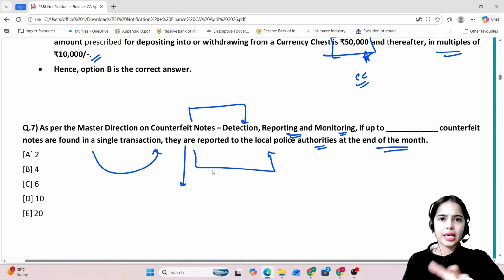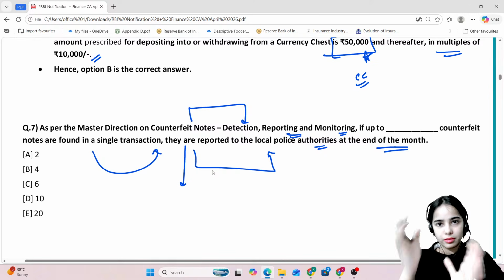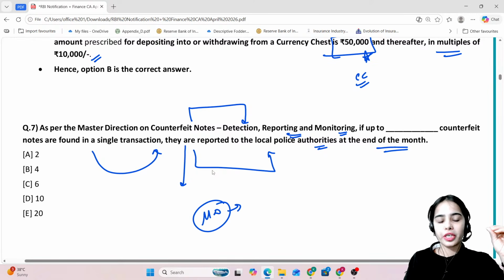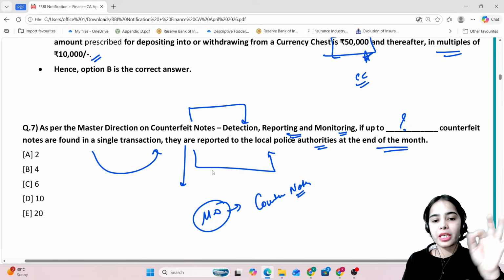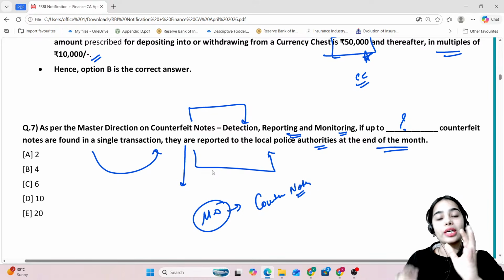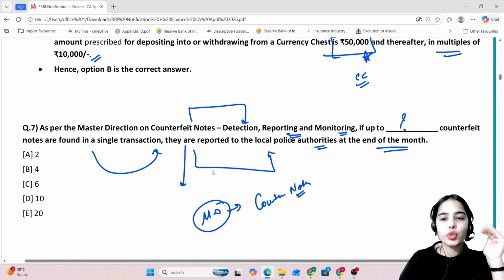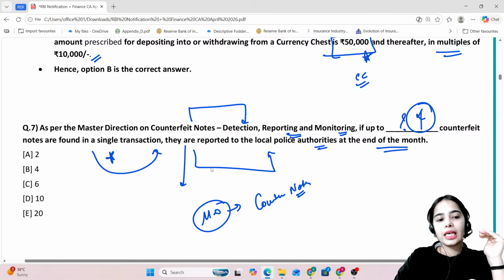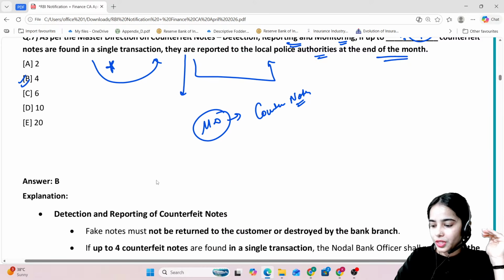In this particular master action, only 2-3 important points are there, so that we will discuss in the revision session itself. Okay, so in the master action on the counterfeit notes, so this master action is released for the counterfeit notes specifically. If up to how many notes are found in a single transaction, they will be reported to the local police authorities at the end of the month. So if up to 4 counterfeit notes are found in a single transaction, so this is the answer. Okay, B is the answer.